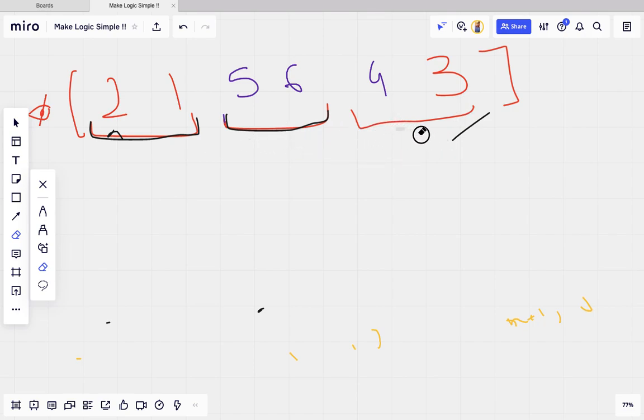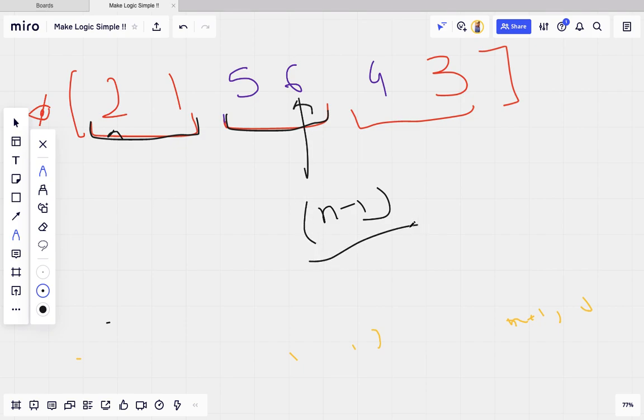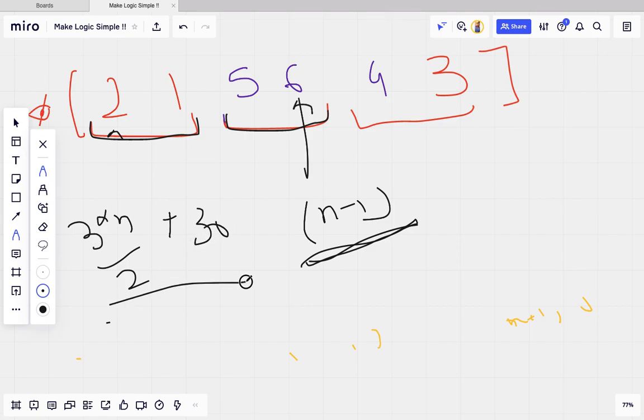The full question will be explained. After comparing the value with the 6, I have moved with n minus 1 moves, because I have to find the full permutation, which costs me n minus 1 moves. So the point is, I have 3 into n by 2 plus 30 moves only, right?